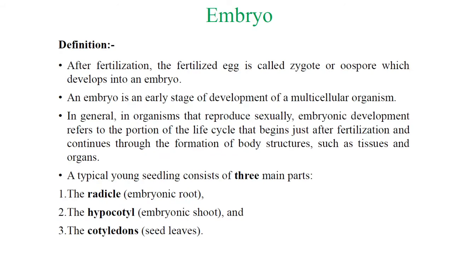A typical seedling consists of 3 main parts. In the seed, an embryo is formed, and toward the side, an endosperm is there. When the seeds germinate in favorable environmental conditions, a seedling is formed, and that seedling consists of 3 main parts. You all know these: the radicle, the hypocotyl, and the cotyledons. The radicle is the embryonic root, the hypocotyl is the embryonic shoot, and the cotyledons are the seed leaves.